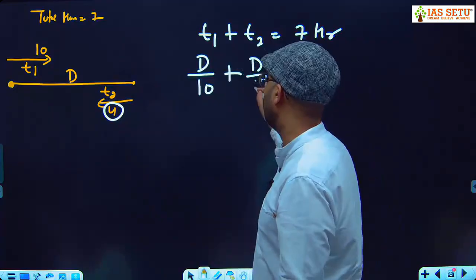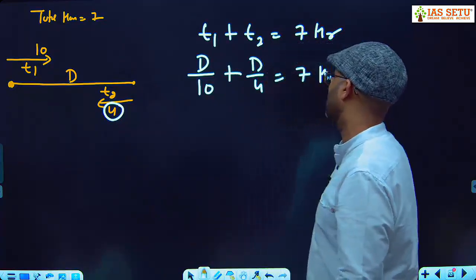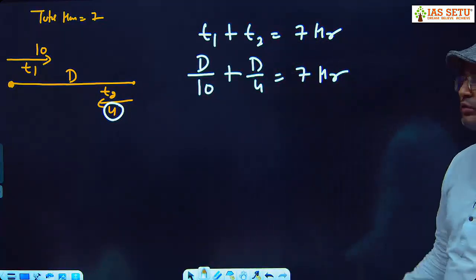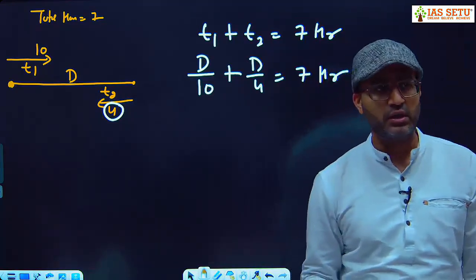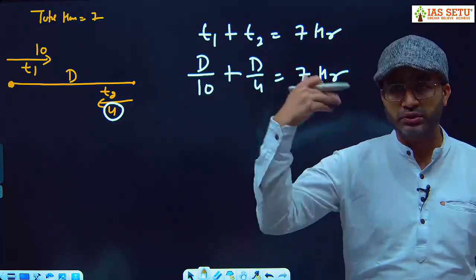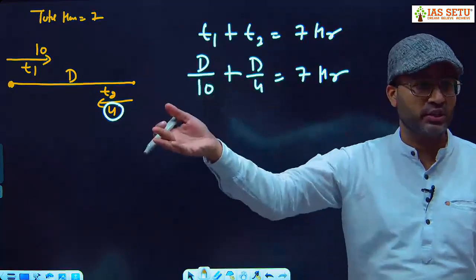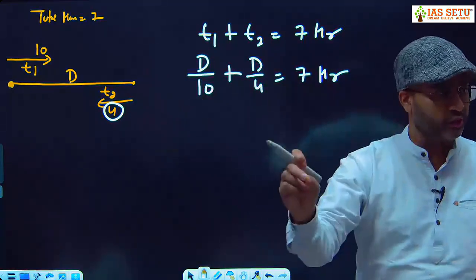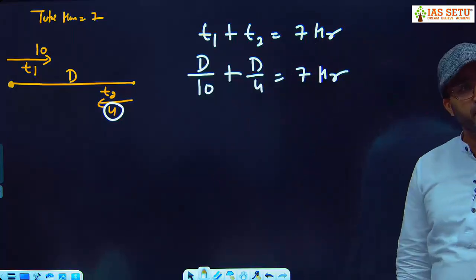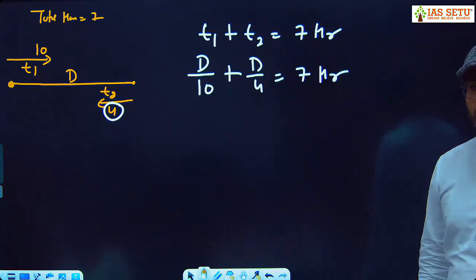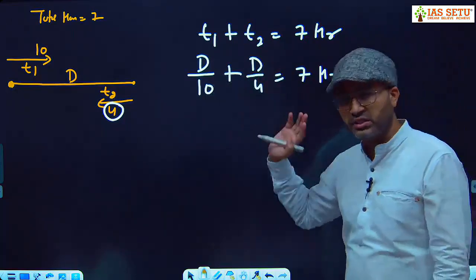D upon 4, equals 7. I tell you, if you find in a question total time is given and there are two situations, going and coming back, or going and going further, you take time T1, T2 and you put T1 plus T2 equal to total time. And what is time? Distance upon speed. Speed is mentioned, so find the distance.